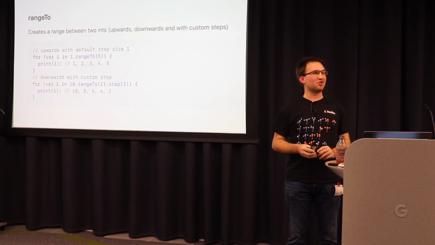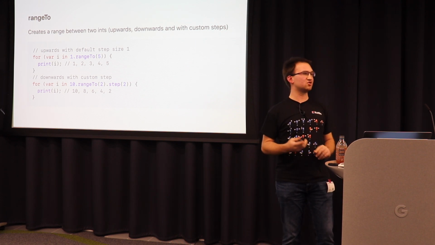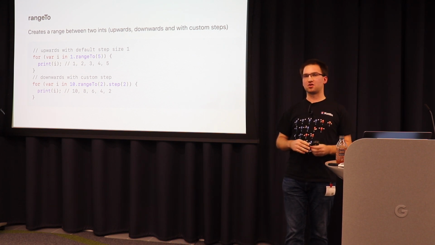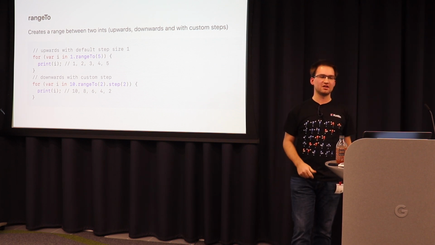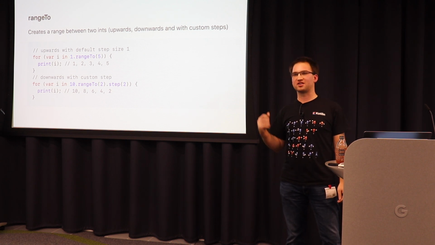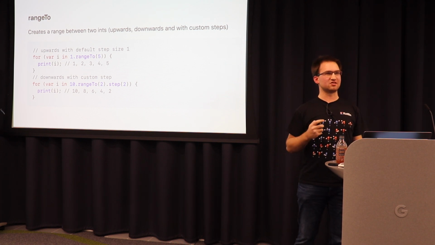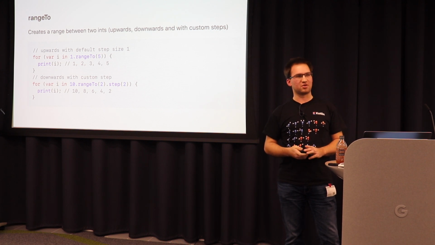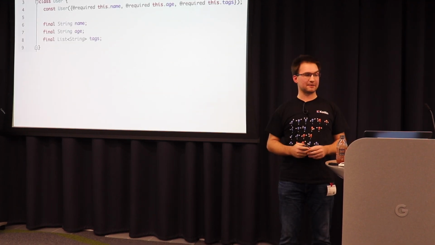My personal favorite of an extension which exists in this library is the range2 operator, or the range2 extension method, because it gives you a way to iterate fast over two numbers. It creates a range between two numbers, and then you can iterate over it, and you can even set custom steps. And this is very useful for all kinds of coding challenges. Advent of Code, for example, I used it this year, and I used this range2 operator like 5 times in all 24 challenges.